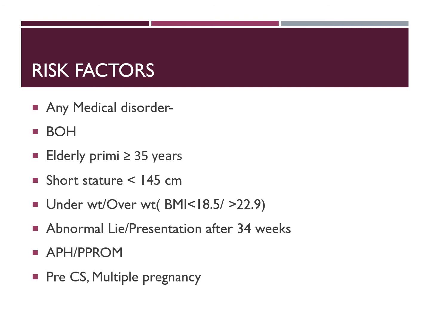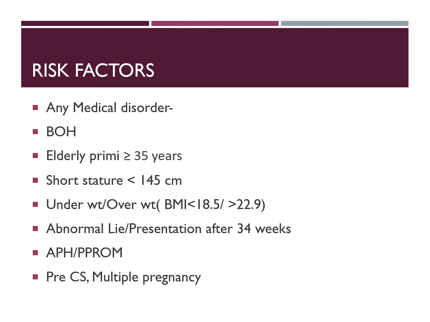Any history of obstetric complications like recurrent abortion, second trimester abortion, intrauterine death, stillbirth, any difficult vaginal delivery leading to neonatal death and neonatal admission, all these are considered to be obstetric risk factors for the next pregnancy.